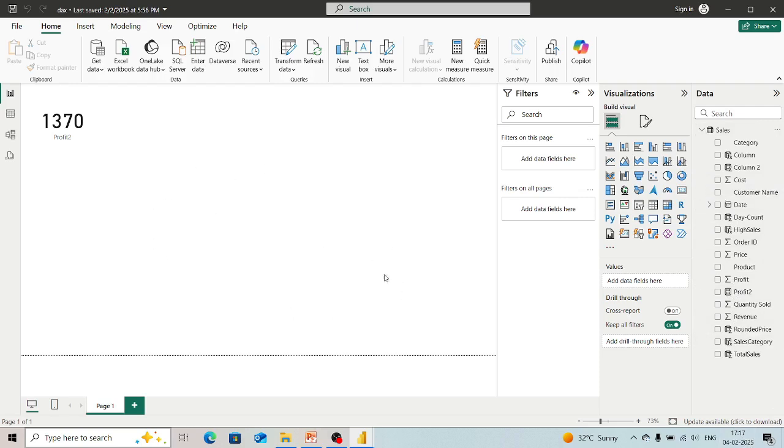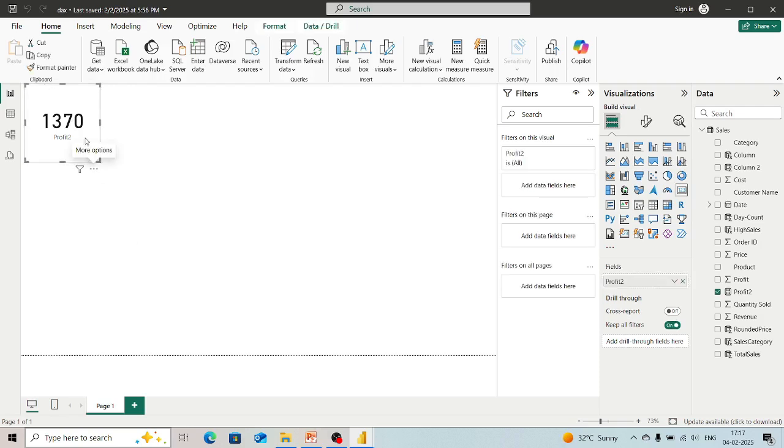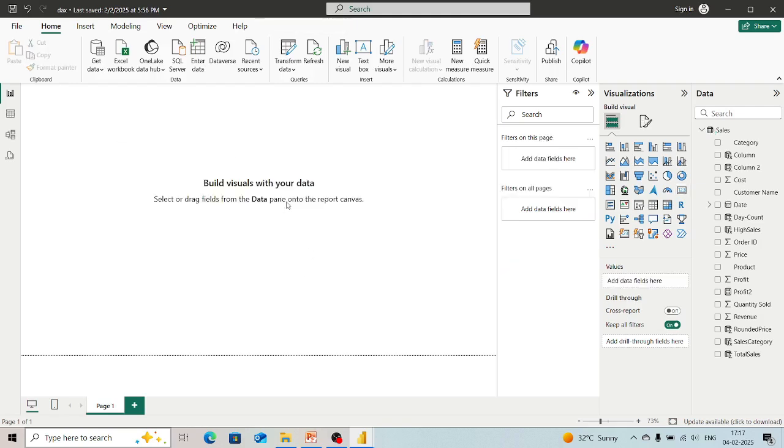Now this area is known as the canvas area. We will need to understand this. This area, within these dotted lines, is known as the canvas area. For right now we are not going to use these things. We will create them again. We can remove any visualization which we have made by clicking here. So this is our canvas area.